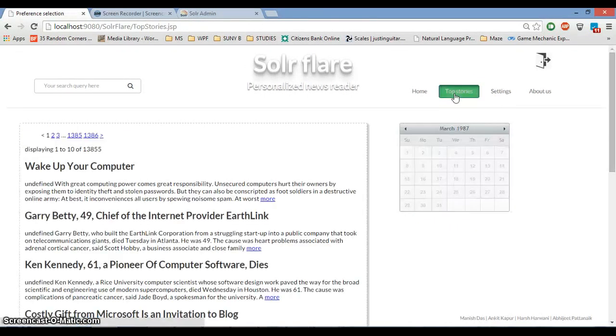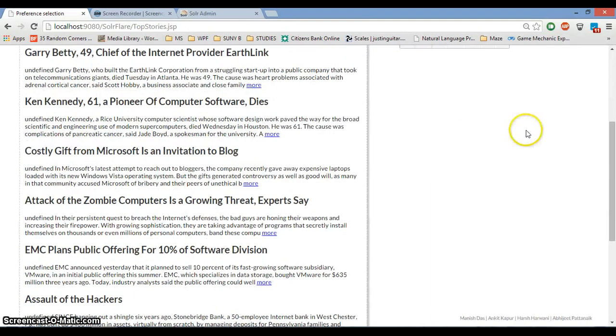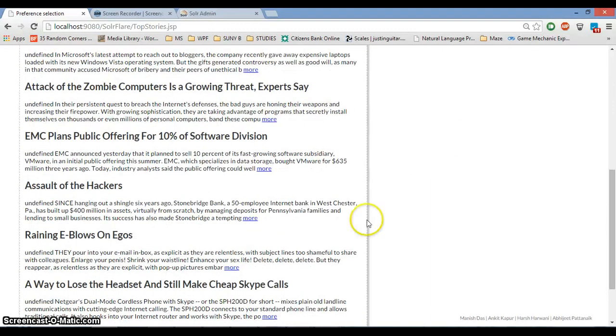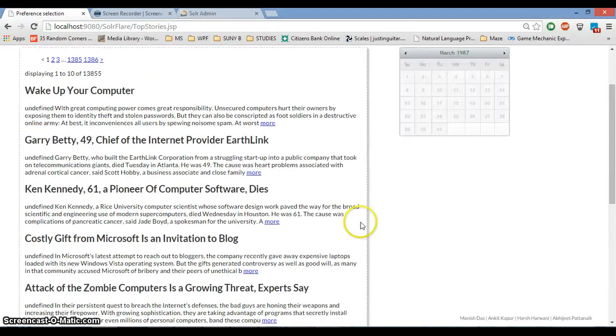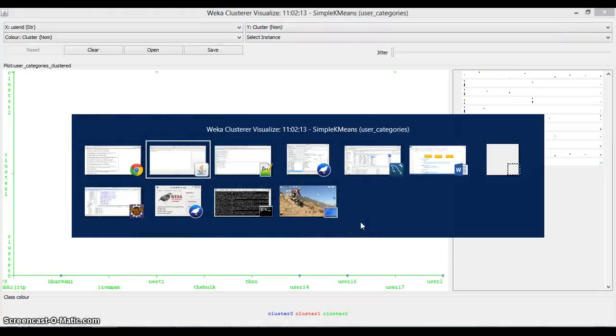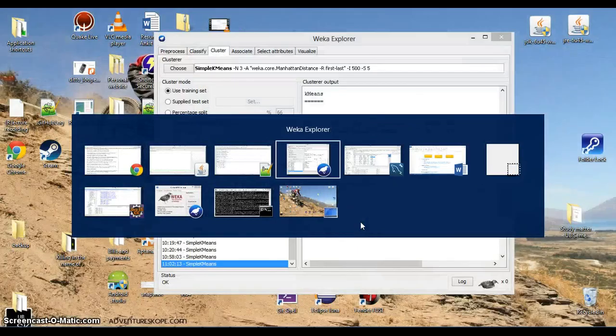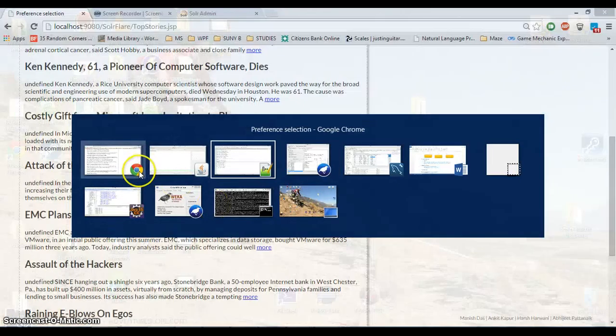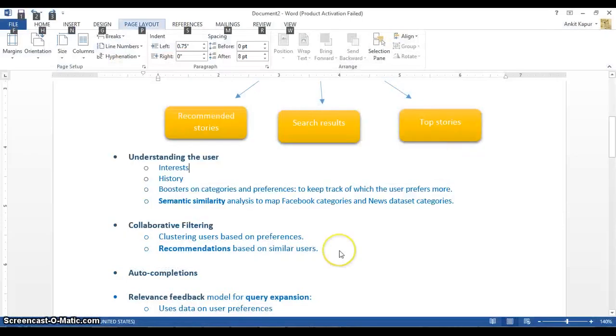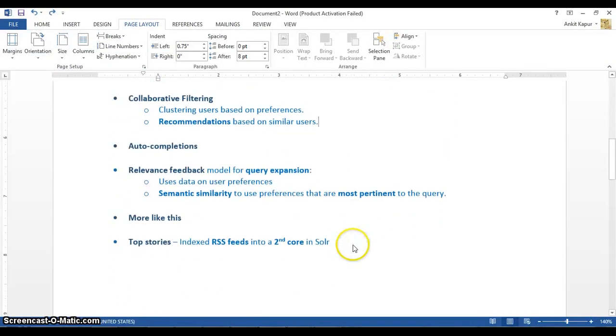We have also created a page for top stories, where we are presented with stories that come directly from RSS feeds. So we've used the Guardian RSS feed to grab stories that are recent, and we've done this by creating a second core in Solr and indexing RSS feeds directly into this core.